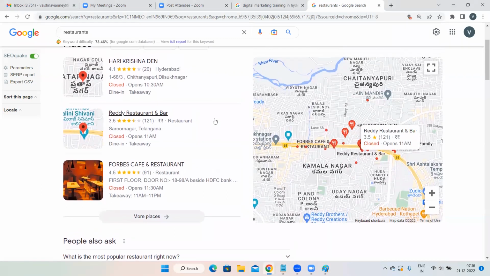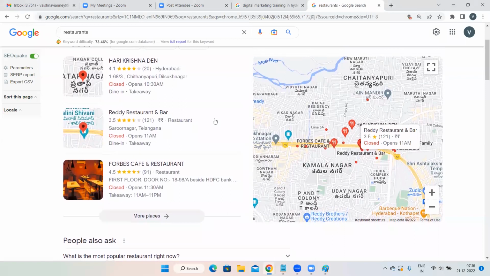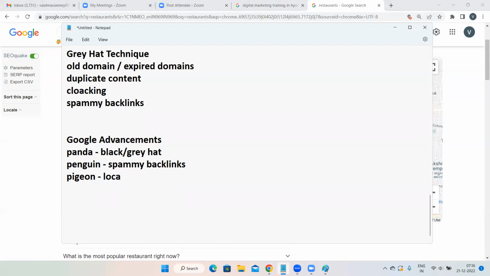That is happening because of the Pigeon update. Because of Pigeon, you are able to see the local results. Wherever you live, those local area results only you are able to see, and that is happening because of this update called Pigeon. So Pigeon gives you the local results. Otherwise, I would see your map, and you would see my map. So that is the Pigeon update. It gives you the local results.